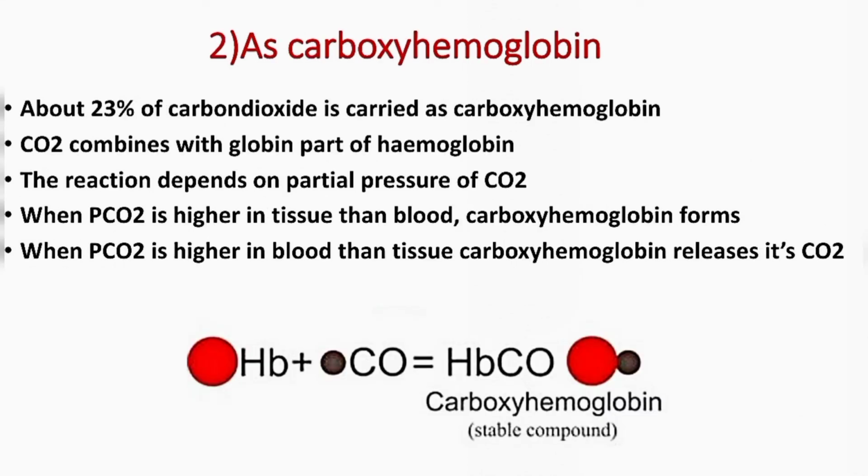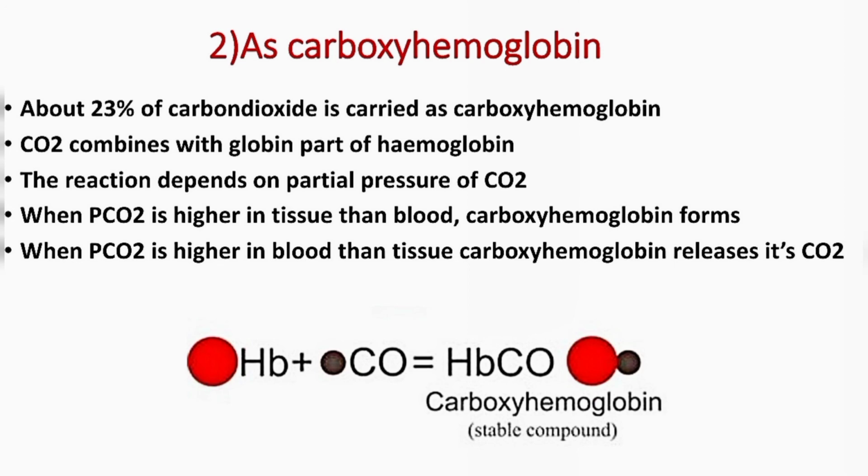The second way in which carbon dioxide is transported in the blood is in the form of carboxyhemoglobin. Only about 23% of the carbon dioxide in the blood is carried as carboxyhemoglobin. It is formed when the carbon dioxide combines with the globin part of hemoglobin. The globin part is the protein part of the hemoglobin, so carbon dioxide will combine with the protein part of the hemoglobin. This reaction depends upon the partial pressure of the carbon dioxide in the blood.